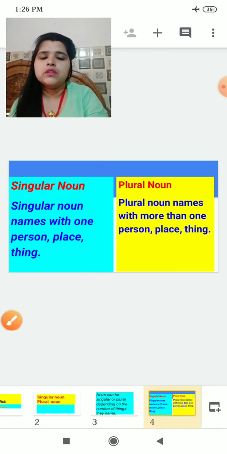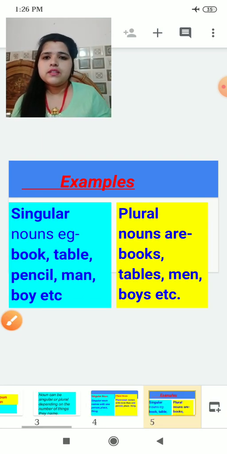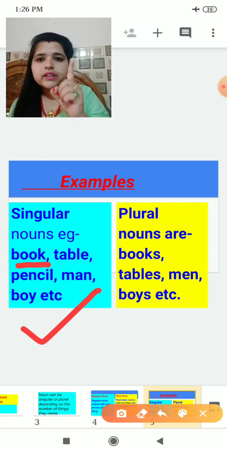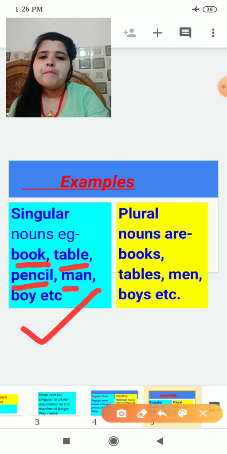Now, next we can see our examples. For singular noun, we have book, because we are telling about one name, one place, one thing. Only one thing we will talk about. Table, pencil, man or a boy.